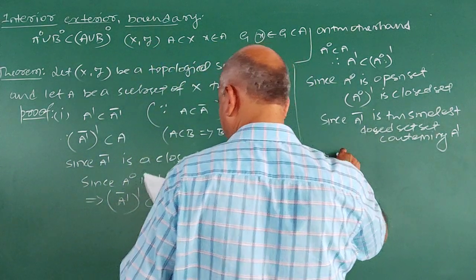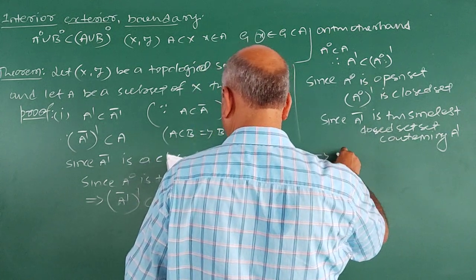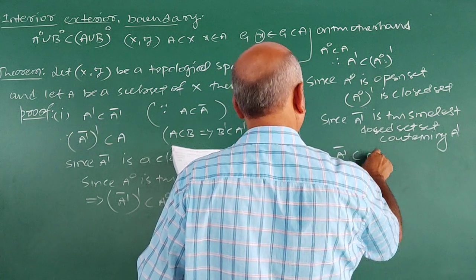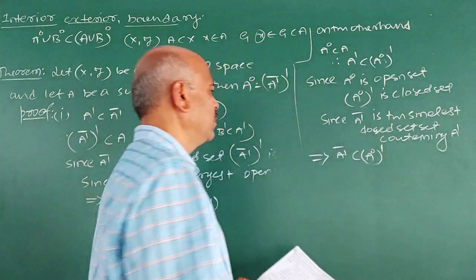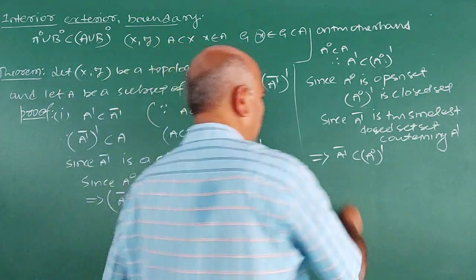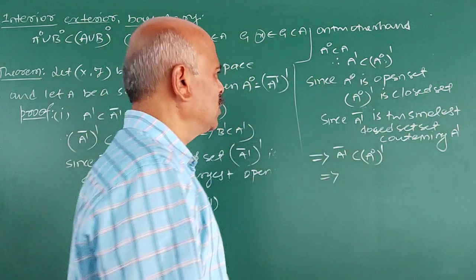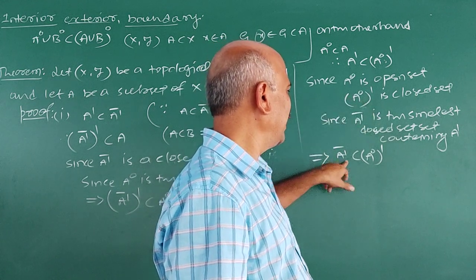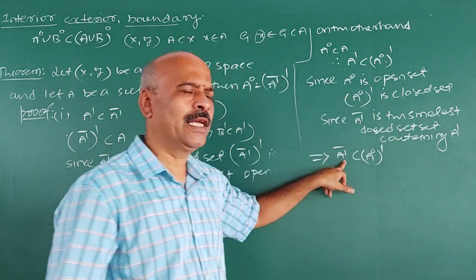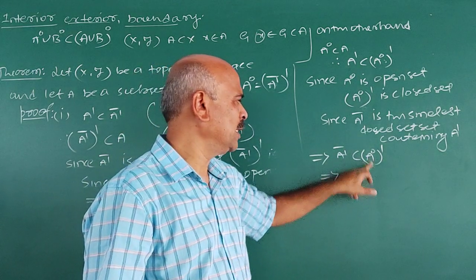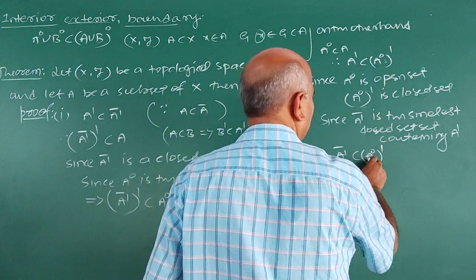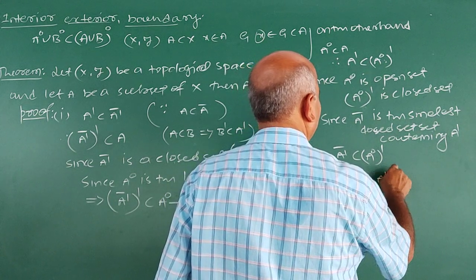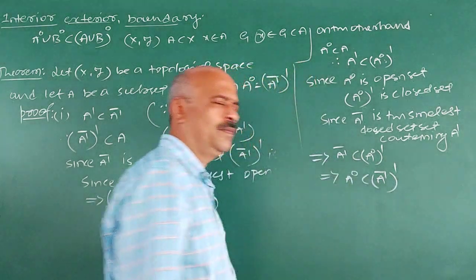This implies A dash closure is contained in the complement of interior A. This implies interior A is contained in (A dash closure) dash.